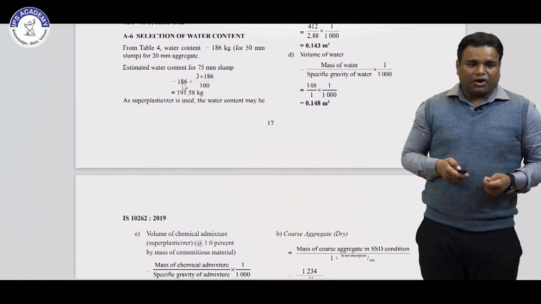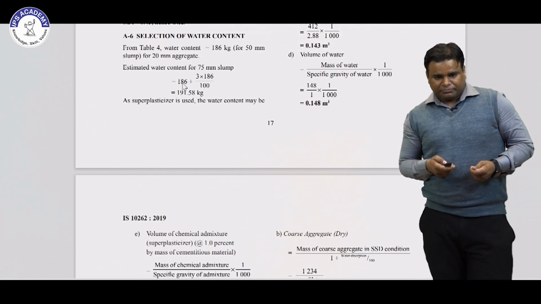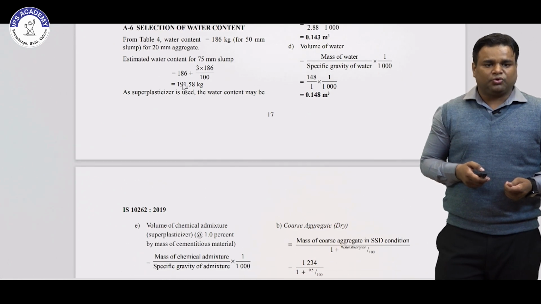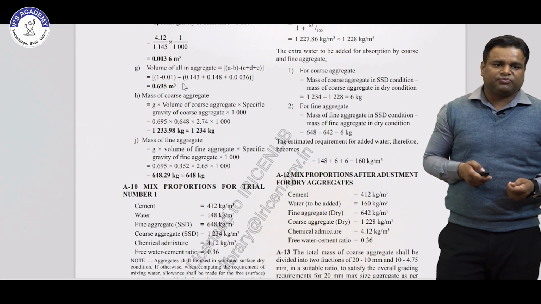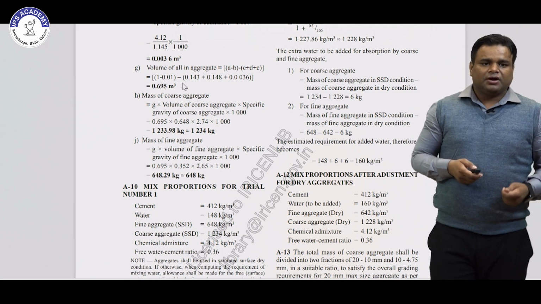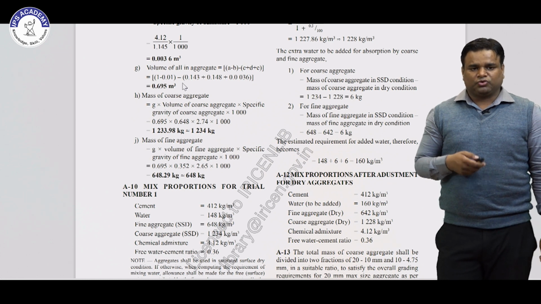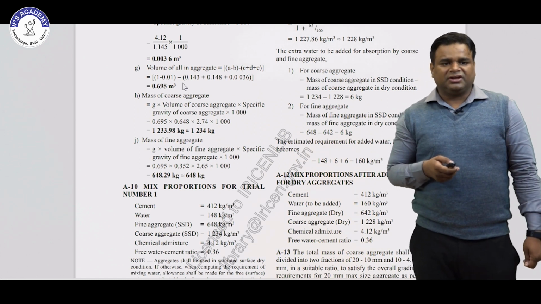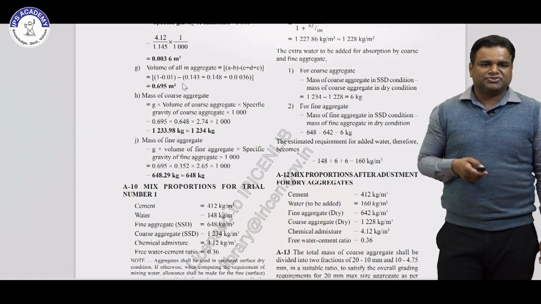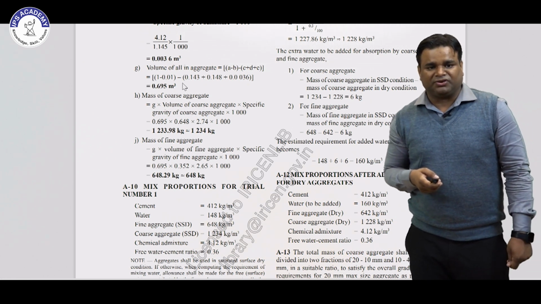Then the volume of chemical admixture at 1% by mass of cementitious material. Here the mass of chemical admixture is 4.12 and the specific gravity of admixture is 1.145. Using this relation we get the volume of chemical admixture, which is 0.0036 meter cube.